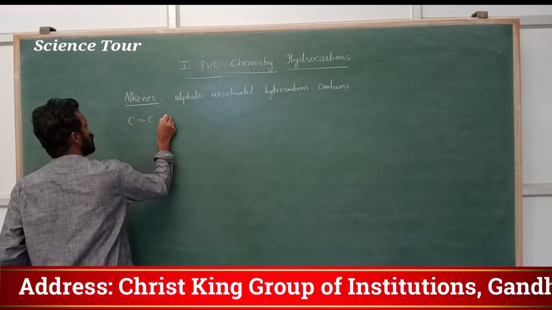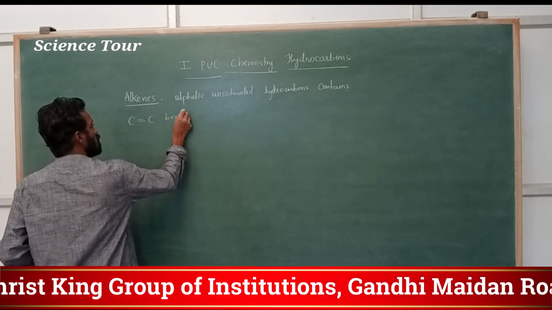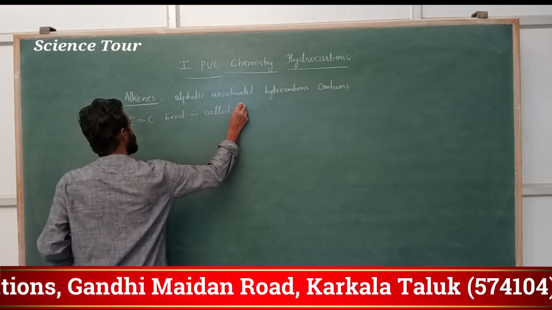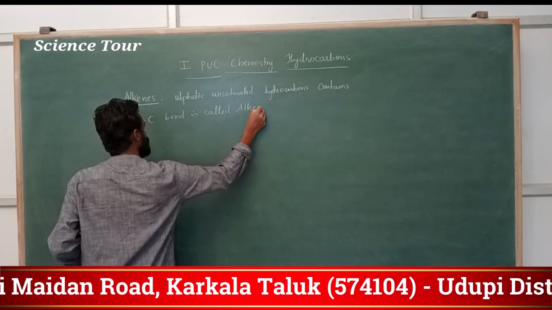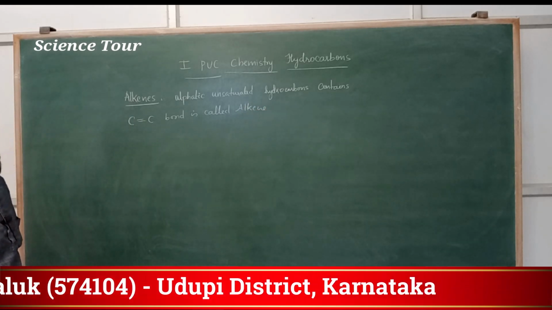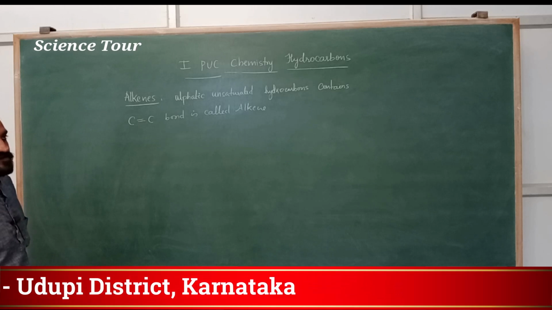A hydrocarbon with a carbon-carbon double bond is called an alkene, my dear students. The name ends with -ene.